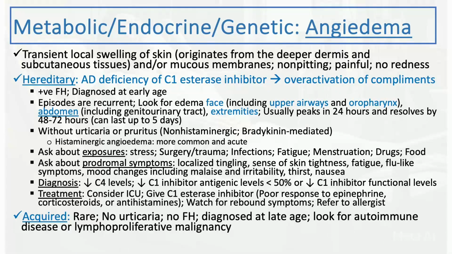And the treatment is, again, if it involves the upper airways, consider ICU admission. You have to replace the enzyme, so you have to give C1 esterase inhibitor. Usually they have poor response to epinephrine, corticosteroids, or antihistamines compared to the histaminergic angioedema. Keep that in mind. Watch for rebound symptoms. They might need to be watched in the hospital or in the ICU for a few more hours after the resolution of symptoms. And then when you discharge this patient, refer them to allergists for more definitive treatment and testing for more particular triggers.